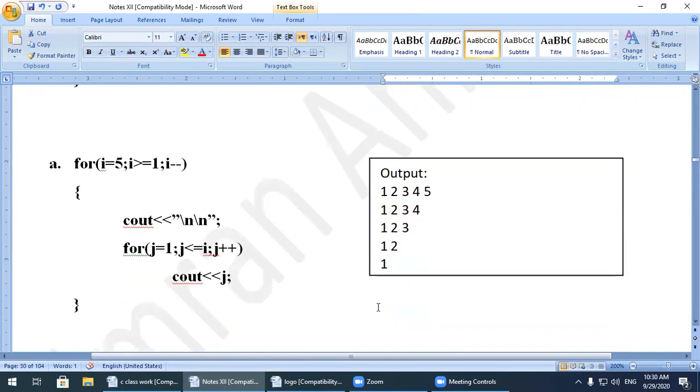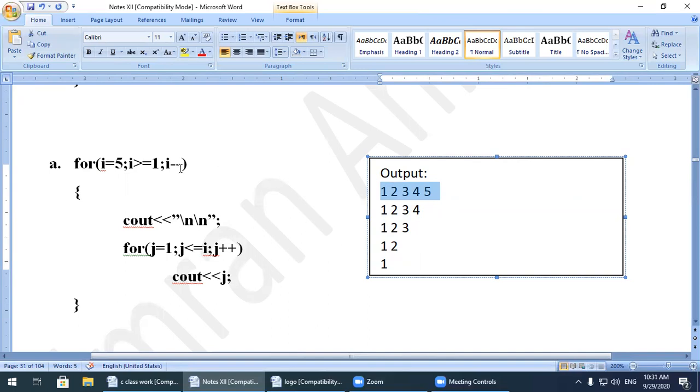Part C. Now check the pattern: 1, 2, 3, 4, 5, then 1, 2, 3, 4, then 1, 2, 3, then 1, 2, and 1. They are asking to display this pattern on your output screen. For i equal to 5, i greater than or equal to 1, because watch here, first it runs 5 times, then 4 times, then 3 times, then 2 times, then 1 time.